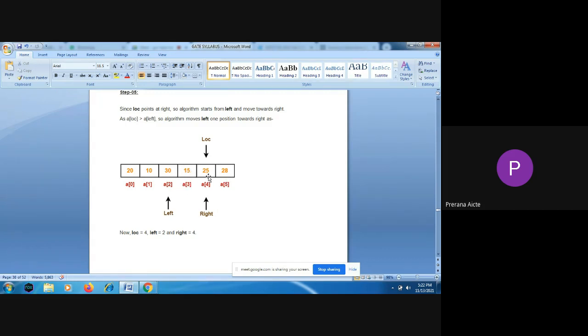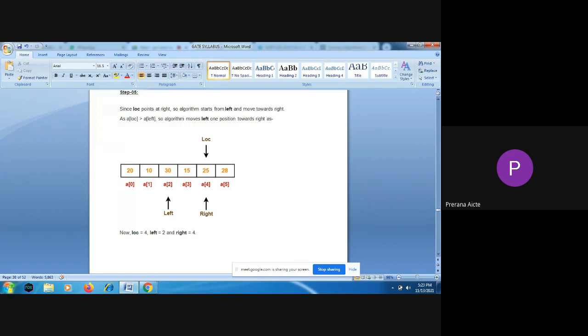First we will find the correct position for the pivot element. Once you find it, you have two sublists: the elements in the left sublist are smaller than the pivot, and the elements on the right side are greater than the pivot. Now again you will take the left sublist, consider the first element as the pivot, and again you are going to have the comparisons.